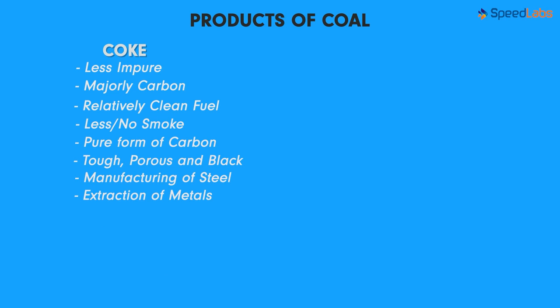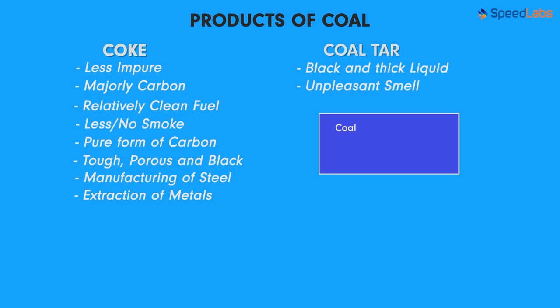What about the next product? What do you know about coal tar? Tar would tell you about its consistency. Unlike coal and coke, it isn't a solid substance. It is a black and thick liquid and has an unpleasant smell. Do you know that coal tar is a byproduct of the processing of coke? Yes, when coke is produced, the impurities we just spoke about are mainly coal tar and coal gas.